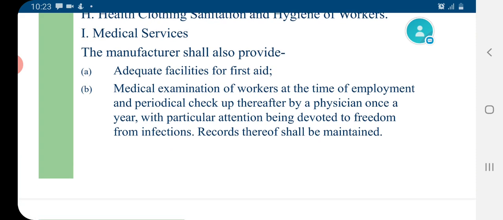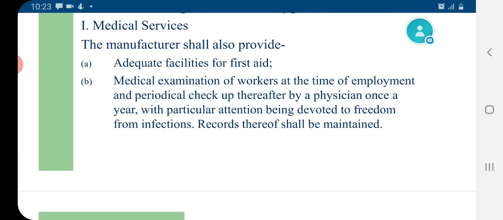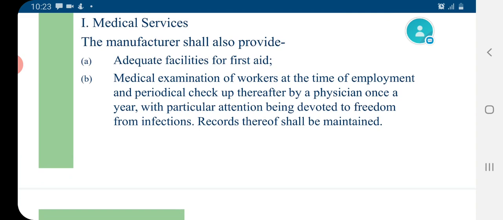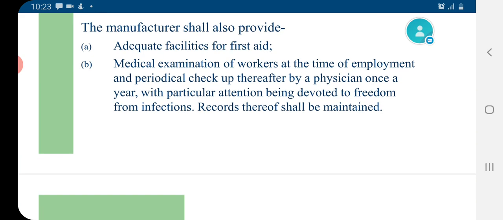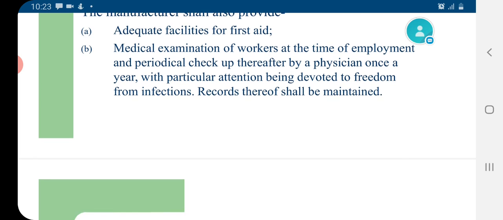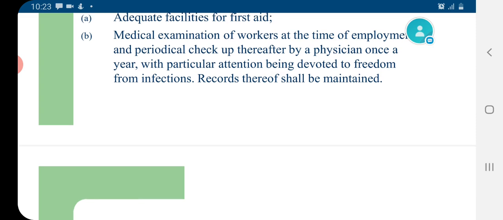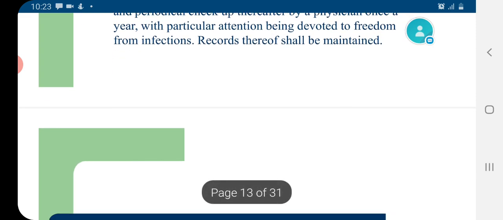It should provide medical examination of the workers at the time of employment, and there must be periodical checkups thereafter by a physician once in a year, with particular attention being devoted to freedom from infections, and there must be a provision for keeping records of all the checkups inside the area.